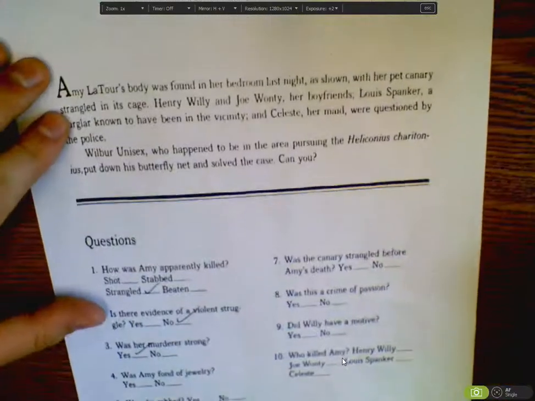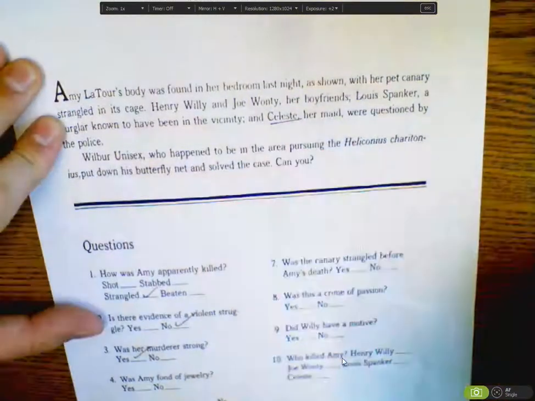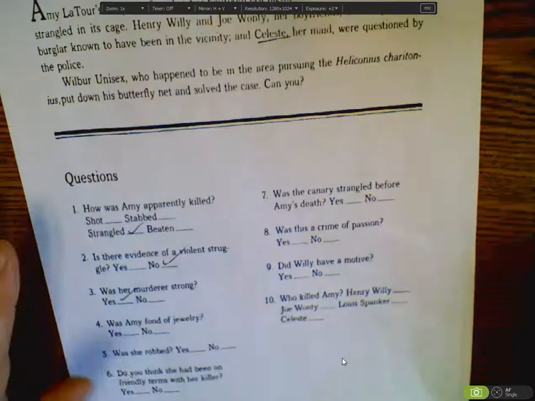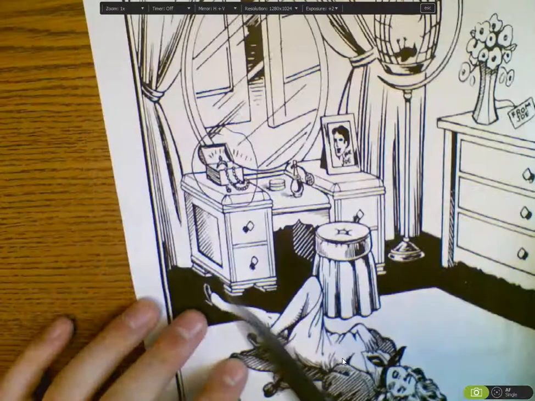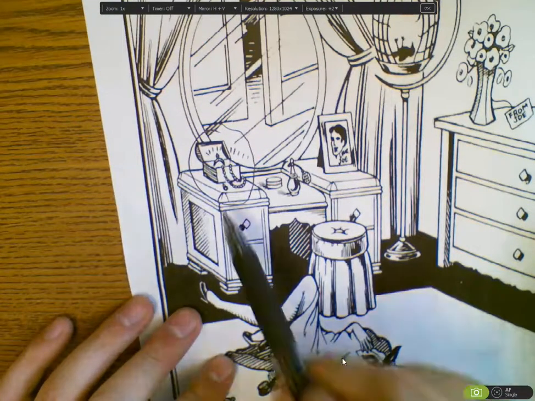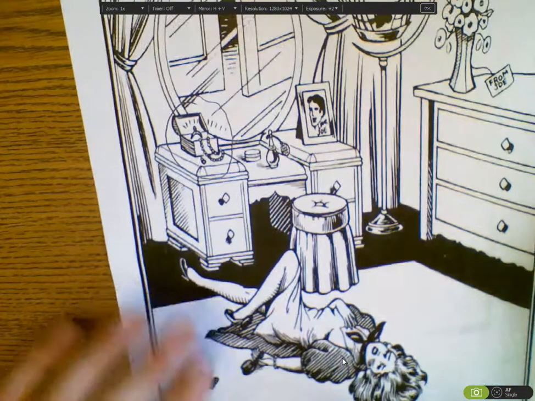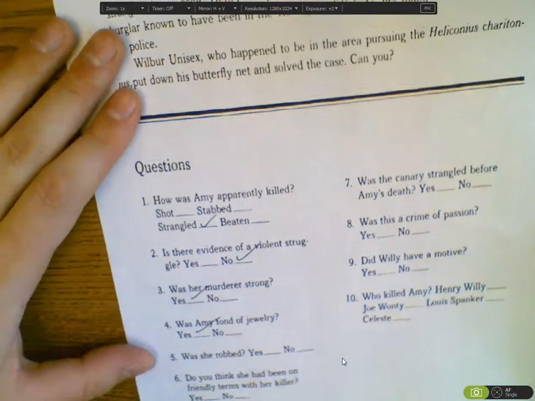That takes out then the maid, Celeste. Not to be gender biased, but it makes it a little less likely for it to be a maid. Next question, was Amy fond of jewelry? Well, like I said, she's got 4 pieces of jewelry in this picture, the 3 shown and the bracelet. So yeah, she was fond of jewelry. Was she robbed?